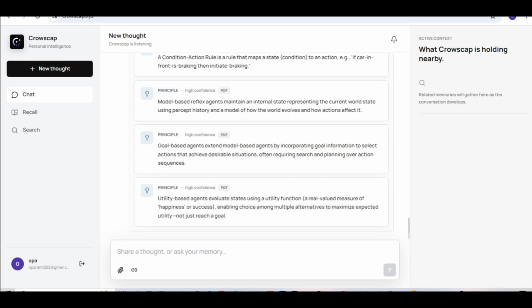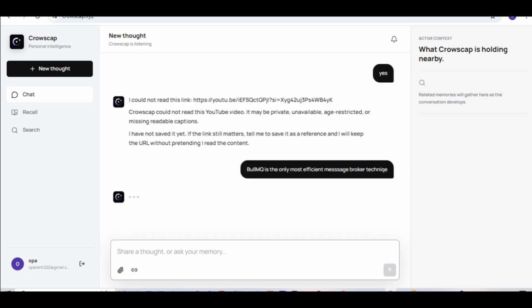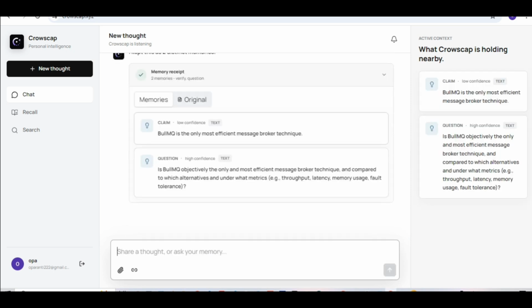Another thing I can do, for example, I found a link or I found information about the thing that I care about, and I do not want the information gone. I can go ahead and save the information here. It saves BullMQ both as a claim and also as a question. I think this is the interesting part of this. So you get the claim, meaning you as a user claim that BullMQ is the most efficient message broker technique. And then it comes with a follow-up question.